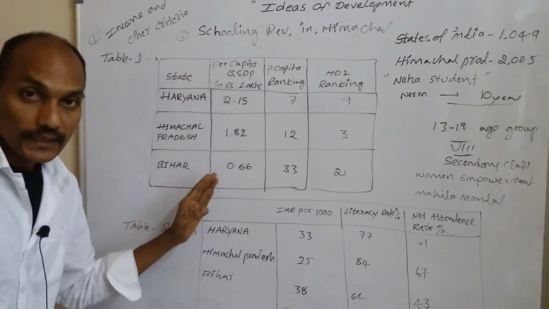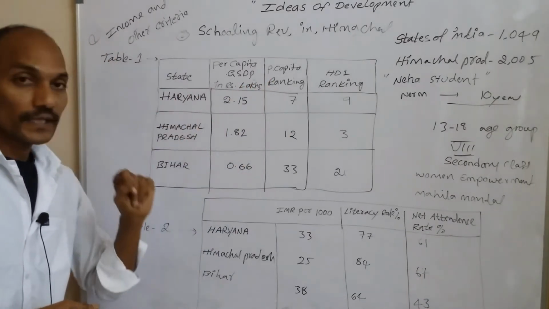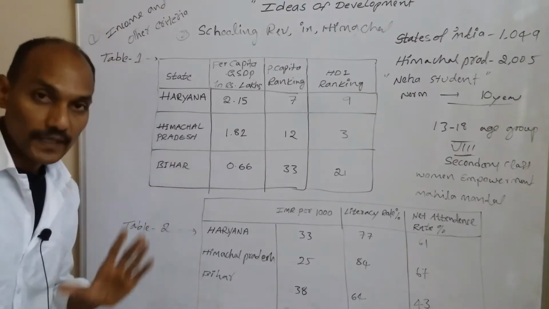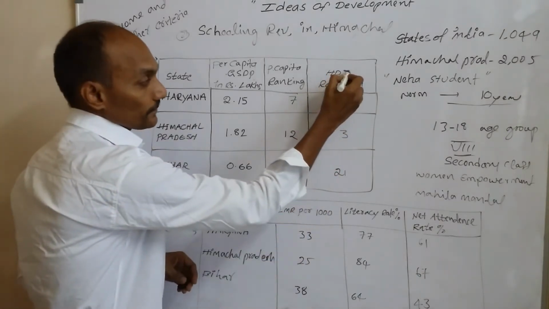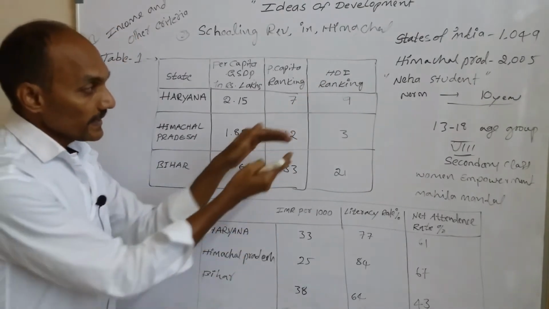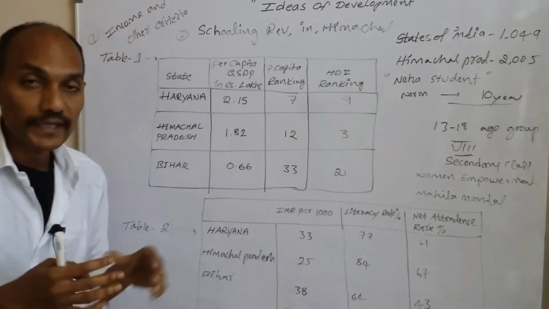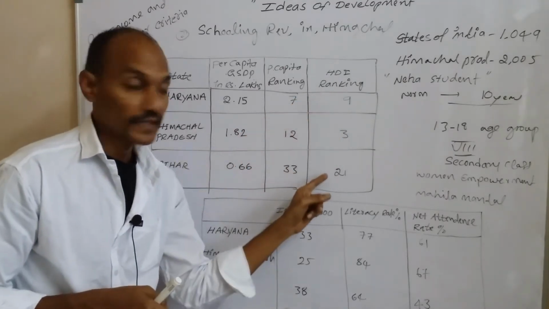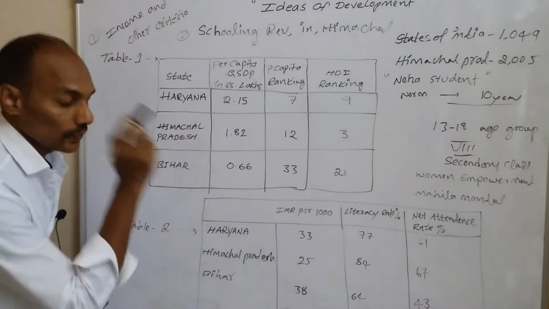So according to income, the per capita ranking given is 7 to Haryana, 12th rank to Himachal Pradesh and 33 for Bihar. Okay, but when it comes to HDI ranking, you can see here the big difference between per capita ranking and also HDI ranking. So why were the ranks changed here when it comes to HDI? To know this, we have to discuss here table 2.